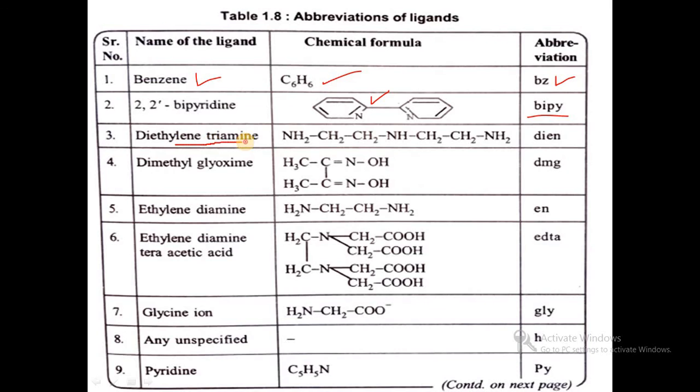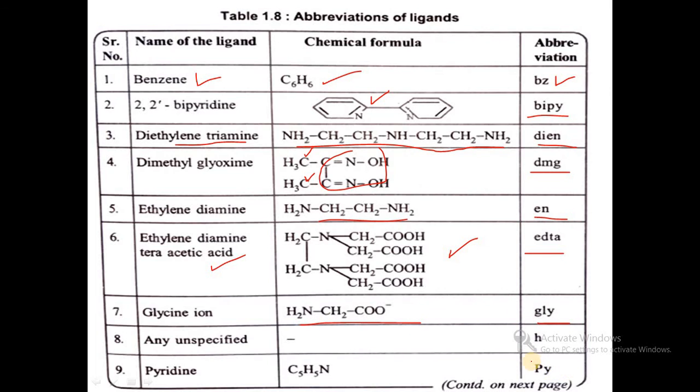Then diethylenetriamine, NH2CH2CH2NHCH2CH2NH2, so it is dien. Then dimethylglyoxime, DMG short form. Ethylenediamine, en. Ethylenediaminetetraacetic acid, EDTA short form. Then glycine, NH2CH2COO-, gly.